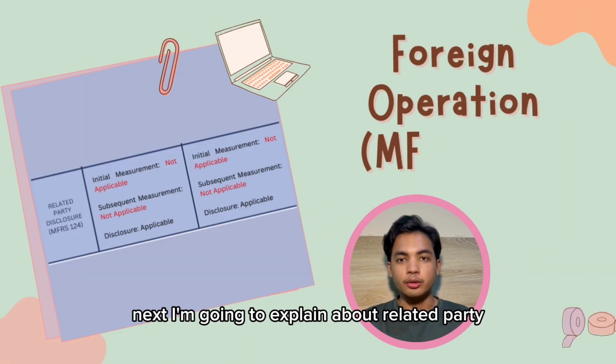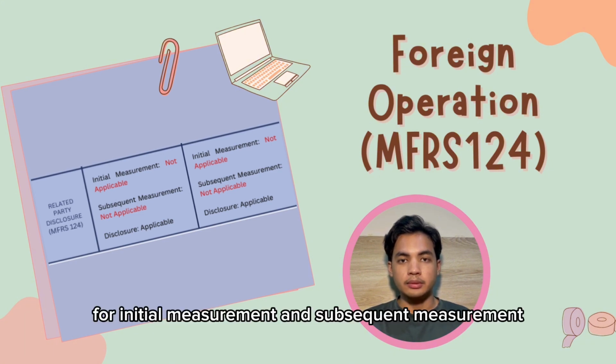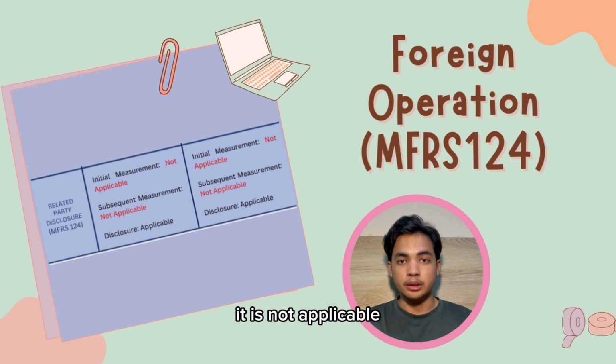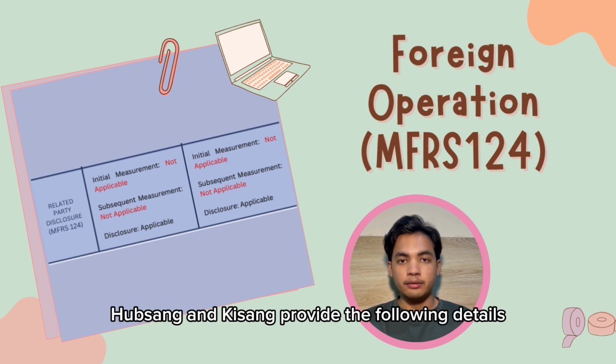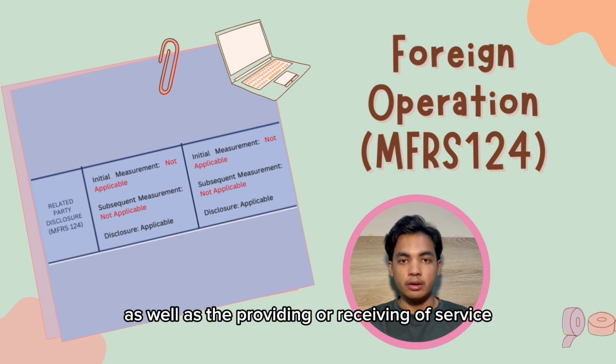Next, I'm going to explain about related party disclosure, Hapsang and Kissan. For initial measurement and subsequent measurement, it is not applicable. In terms of disclosure, Hapsang and Kissan provide the following details. Details on the transactions, such as the buying or selling of real estate and other assets, as well as the providing or receiving of services.